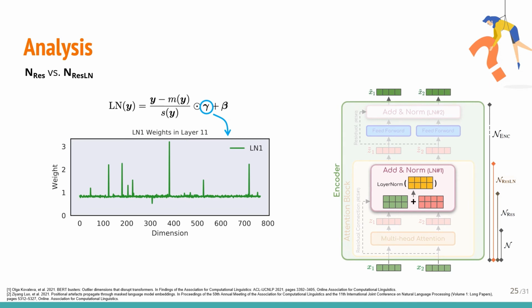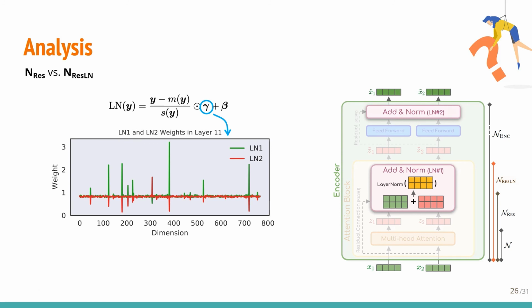One of the main and effective elements inside a layer normalization component is its scaling weights. The majority of these weights are close to 1, but as shown in the figure, there are some outliers. In some studies, these outliers have been shown to be highly influential in the model's behavior.